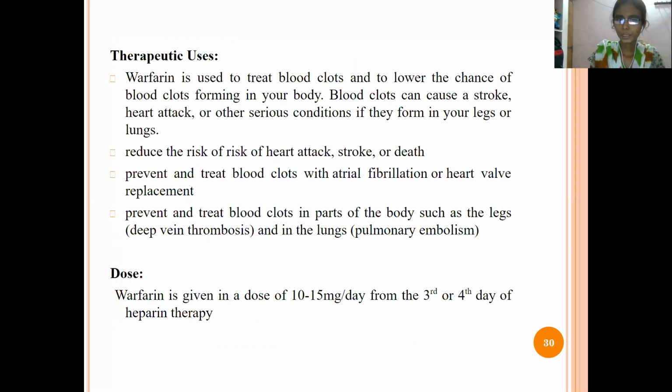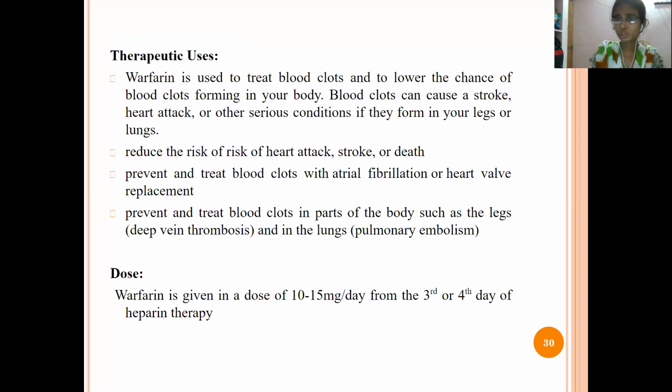Next, therapeutic uses. It is used to treat blood clots and to lower the chance of blood clots forming in the body. Means it is used to avoid blood clots in the body during heart strokes and also severe leg injuries or lung injuries. And it is used to reduce heart attacks and also death.